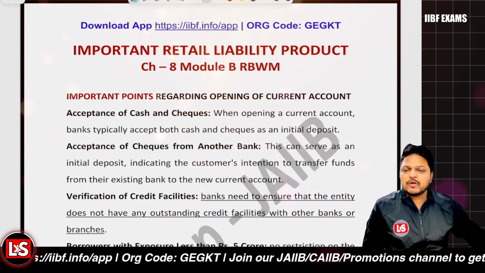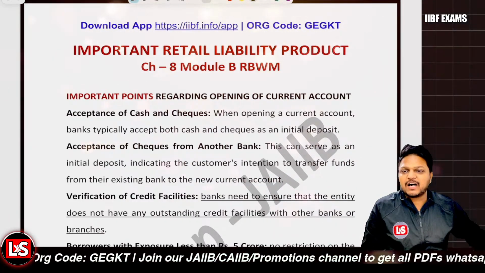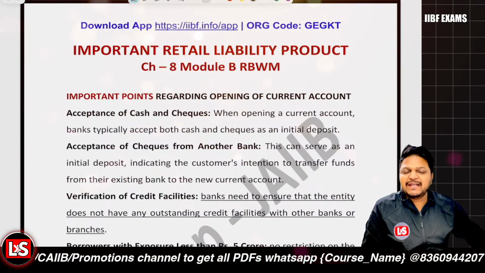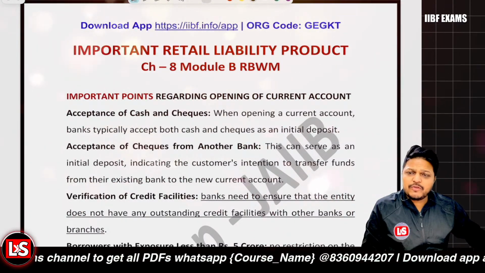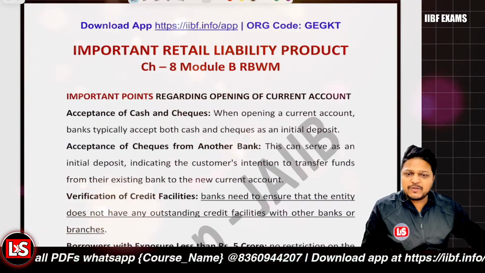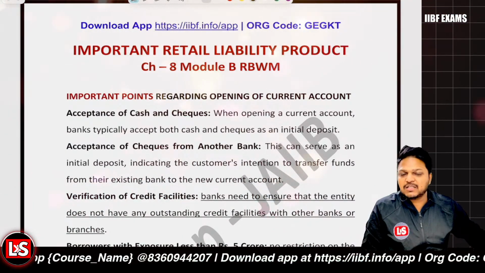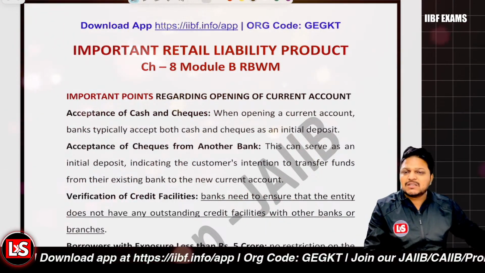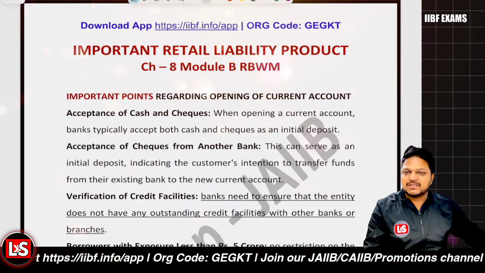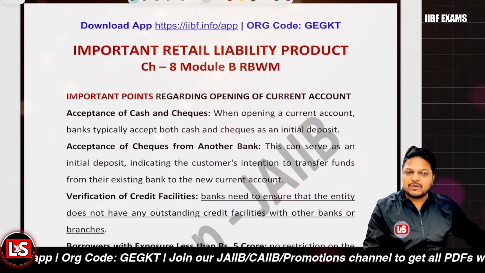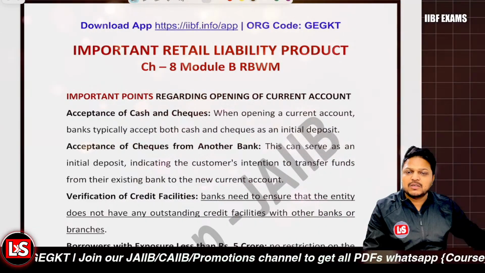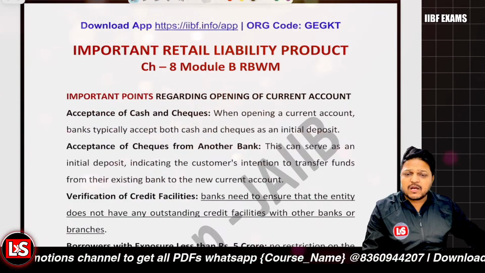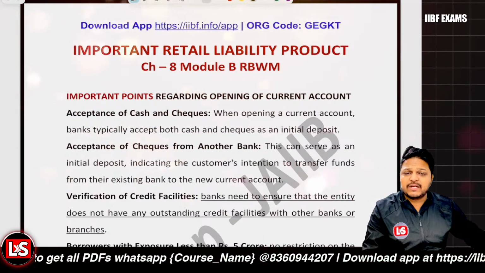And today in this video, we are going to start the next chapter from Module B of the RBWM JAIIB, which is related to the retail liability products. Now we know that in retail banking, we have liability products, asset products, and other products also. The liability product is related to deposits, the types of deposits. So we are going to talk about all the important updates, all the different types of accounts like savings account, current account, the rules for minors, the rules for the illiterate, each and everything.